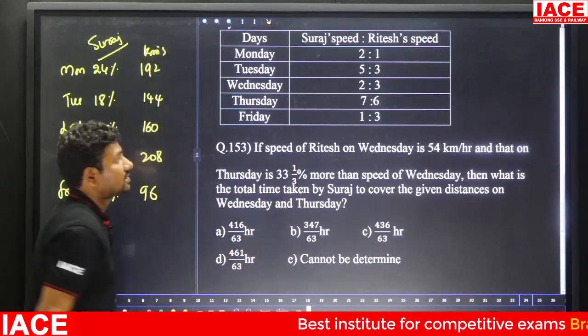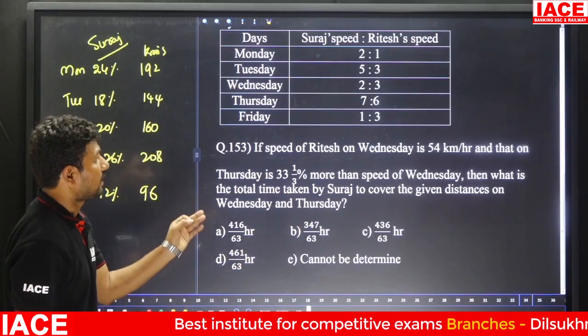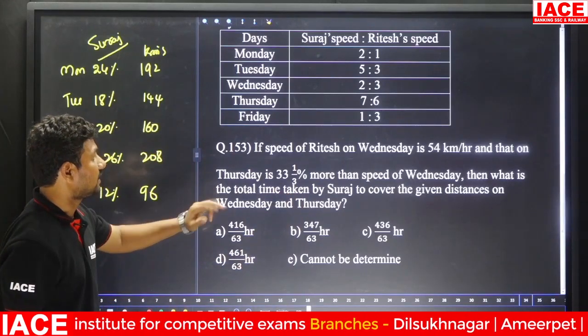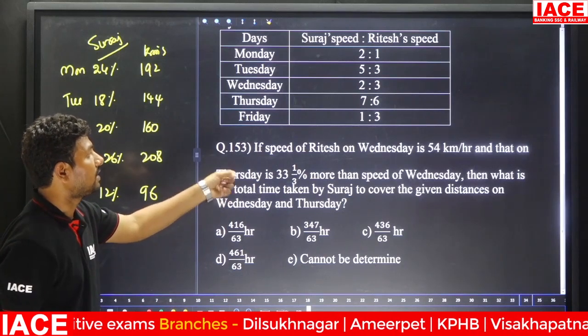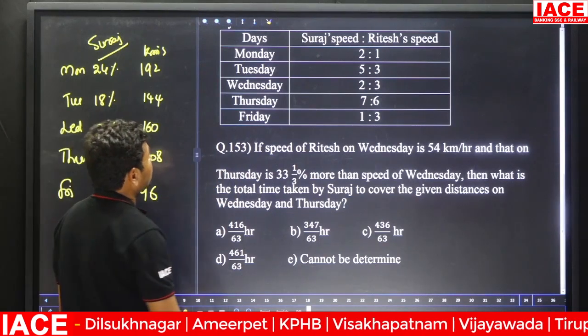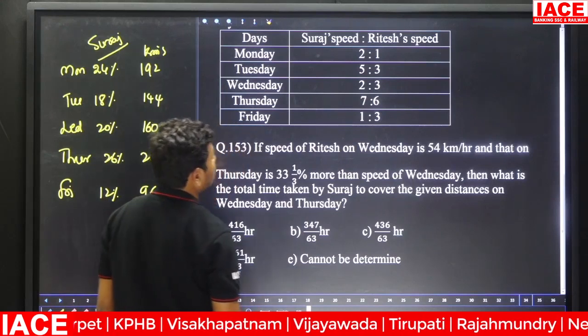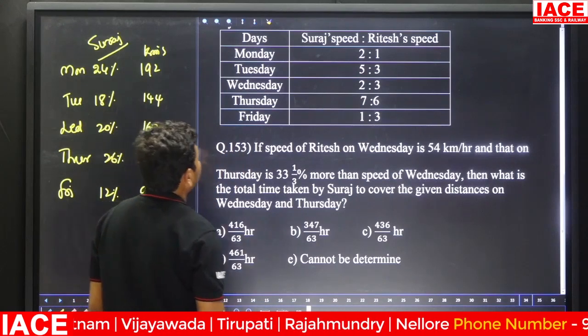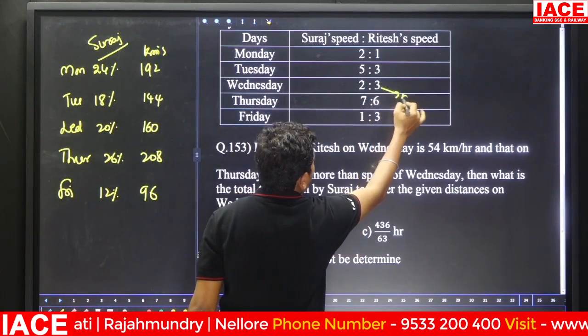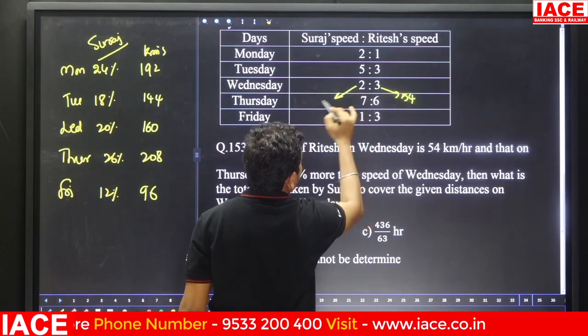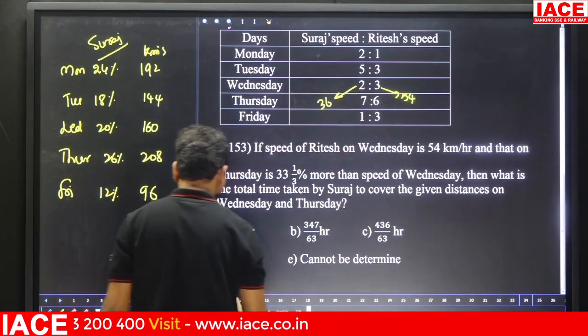If the speed of Ritesh on Wednesday is 54 kmph and that on Thursday is 33 1/3% more than the speed on Wednesday. Ritesh's speed on Wednesday is clearly mentioned: 54 kmph. 3 parts is equal to 54 kmph. 2 parts is equal to how many kmph? 36 kmph.